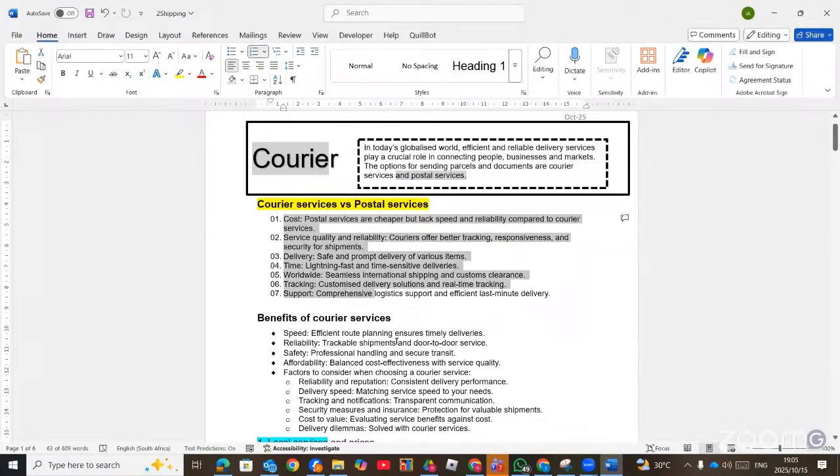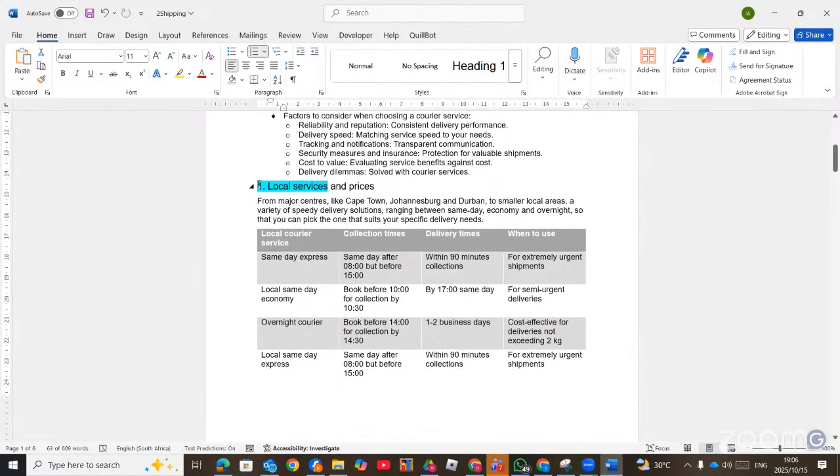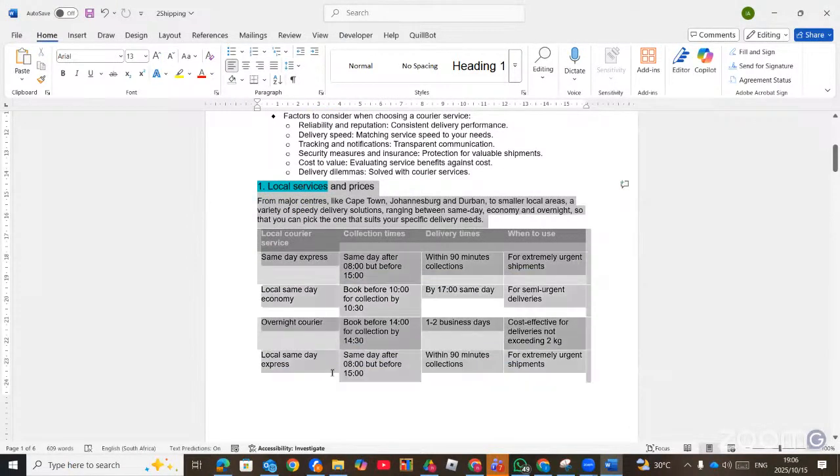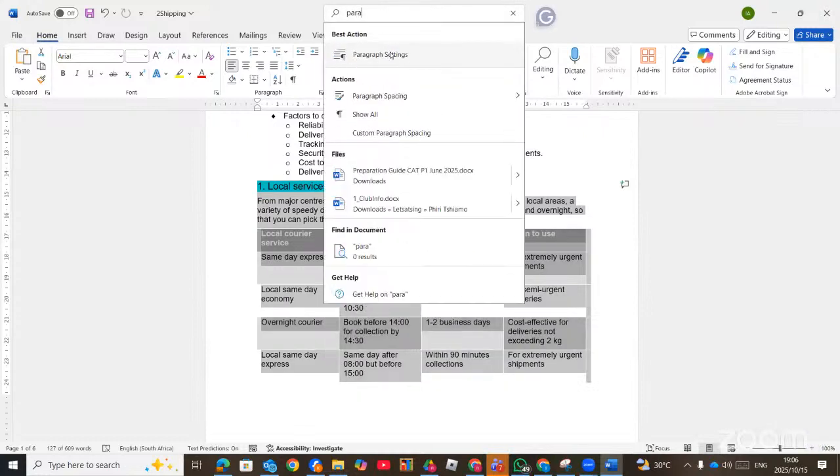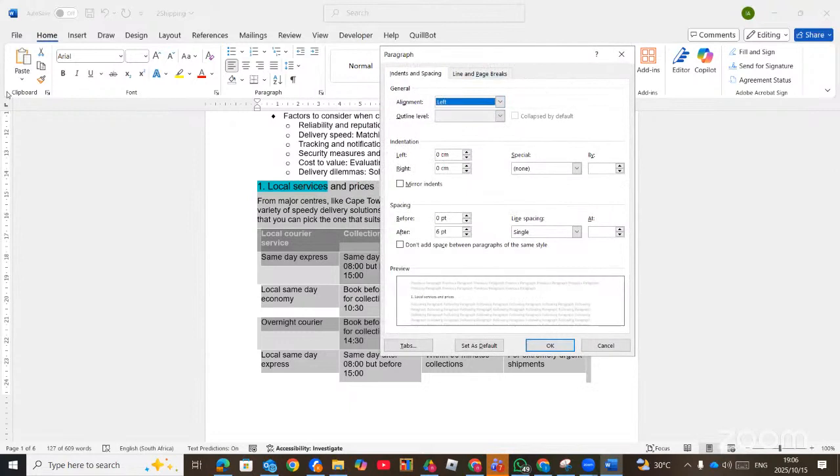So we have to go and choose that heading. Here is the heading, and then the paragraph together with the table. So you select the heading together with the paragraph and the table. All these must be together on the same page. To do that, the Microsoft Word feature is in the paragraph settings. So you go to paragraph settings, you can search for it and say paragraph. Alternatively, you can find it from the Home tab, where you see the paragraph group.